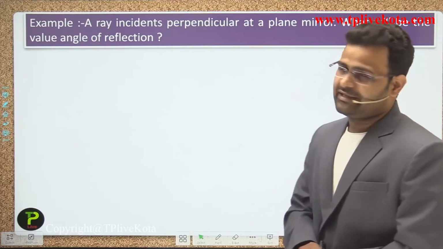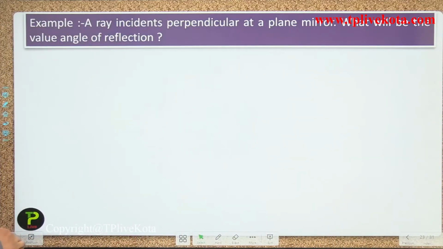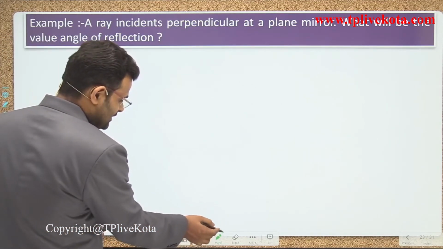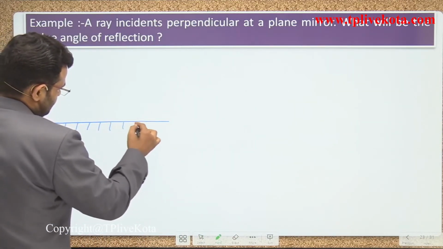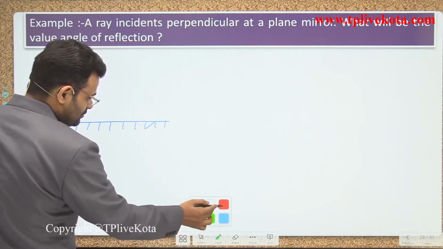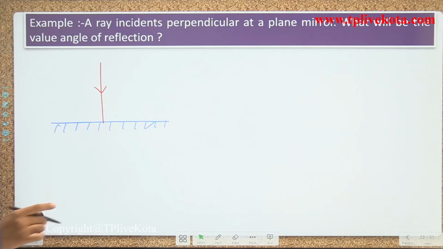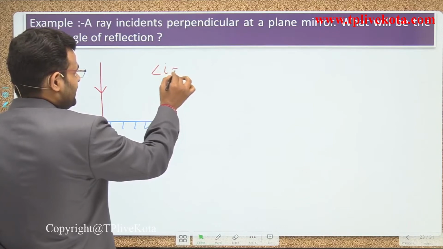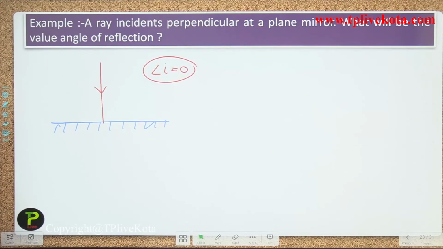Our first example is a ray incident perpendicular to a plane mirror. First of all, we draw a mirror. Now the incident ray is perpendicular to that mirror. So when a ray of light comes perpendicular to a mirror, you know that according to the property, the angle of i is equal to 0. Now what will be the value of the angle of reflection?